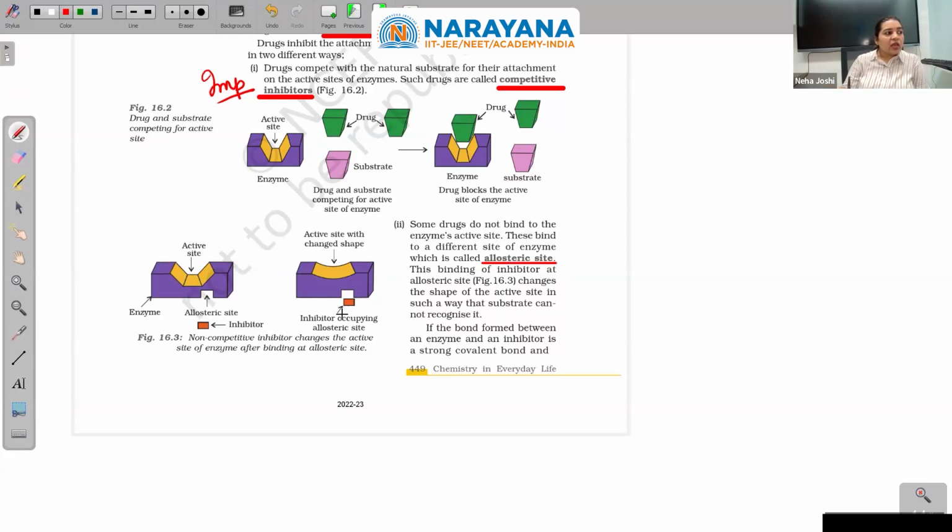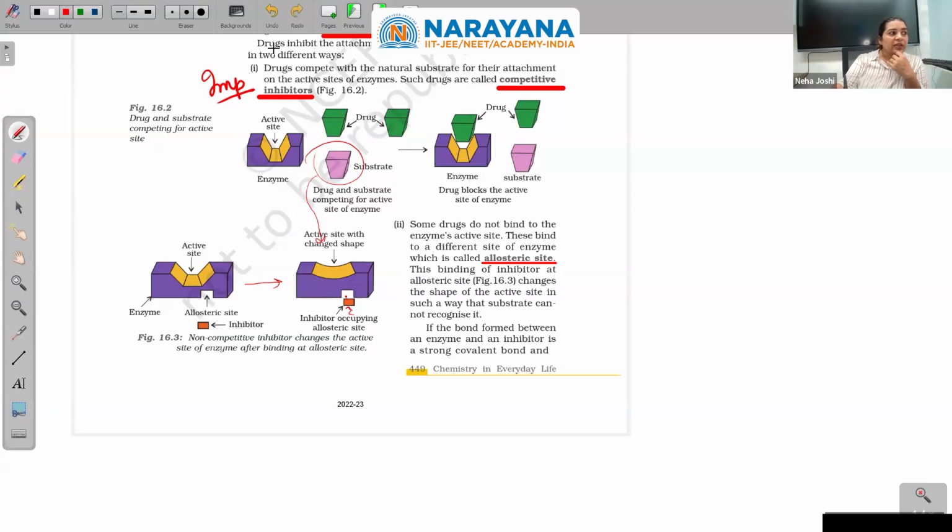But what has this inhibitor done? It has gone here. You can imagine it to be a soft jelly-like thing. It contacted here, it entered here. As a result, this active site has now changed its shape. When the shape changes, the substrate cannot enter here.